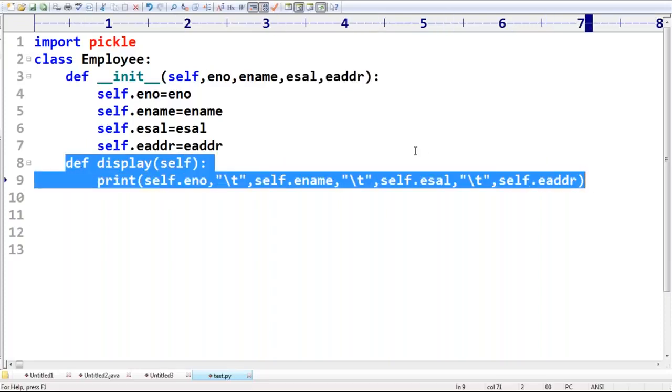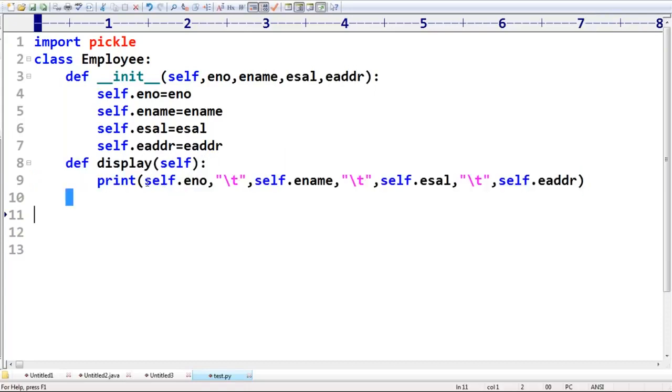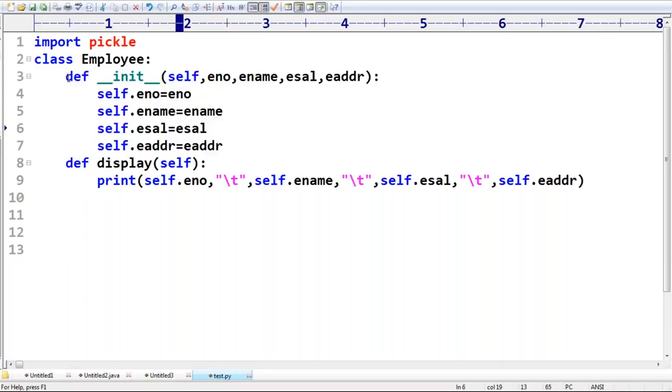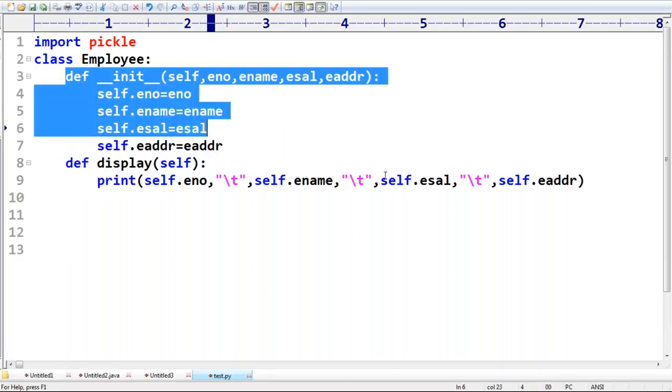Here self.enum, self.ename is going to print, beyond that nothing. There is some control flow here also. Whenever you are creating an object, this constructor will be executed automatically. Beyond that, nothing is there.